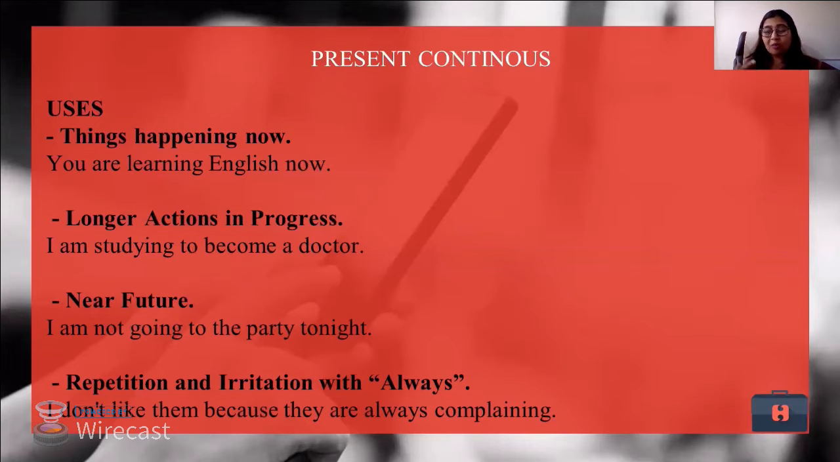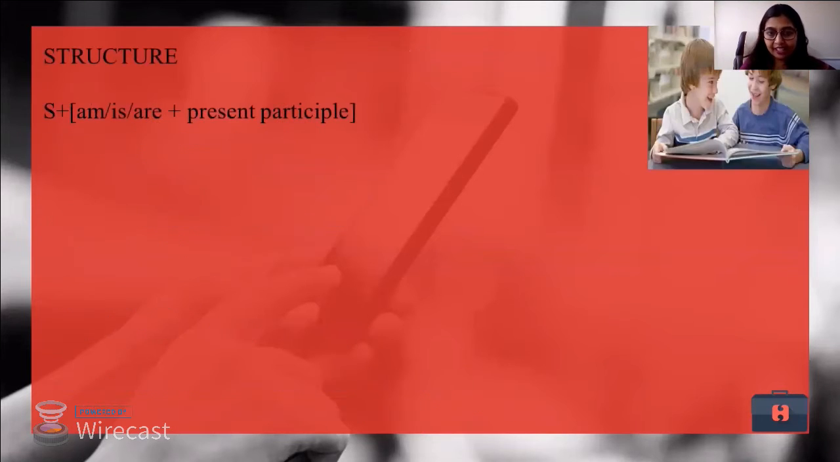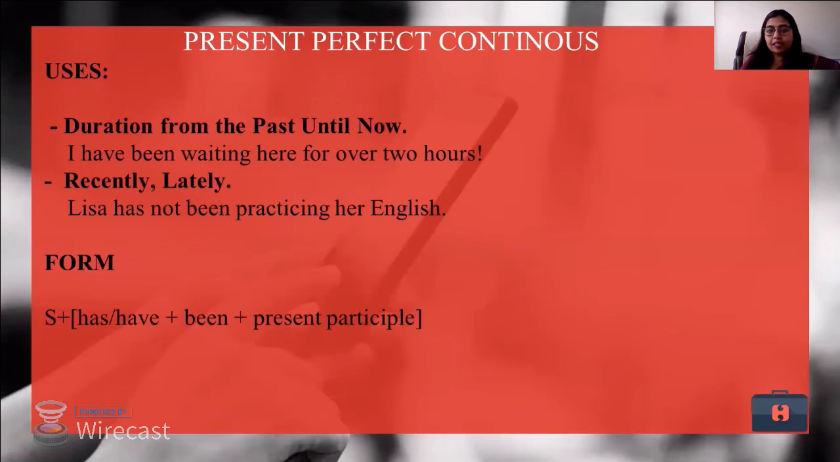Now I can also talk about irritations or repetitions in present continuous tense: I don't like them because they are always complaining. Generally, in any company, there are people who are always creating issues, or are there to raise issues rather than solving them. So then you can say, I don't like them because they are always complaining. Now the structure is am/is/are plus verb plus ing.